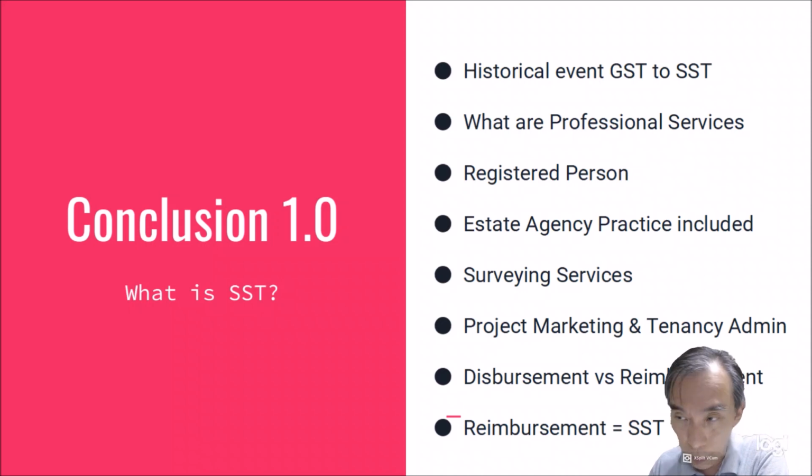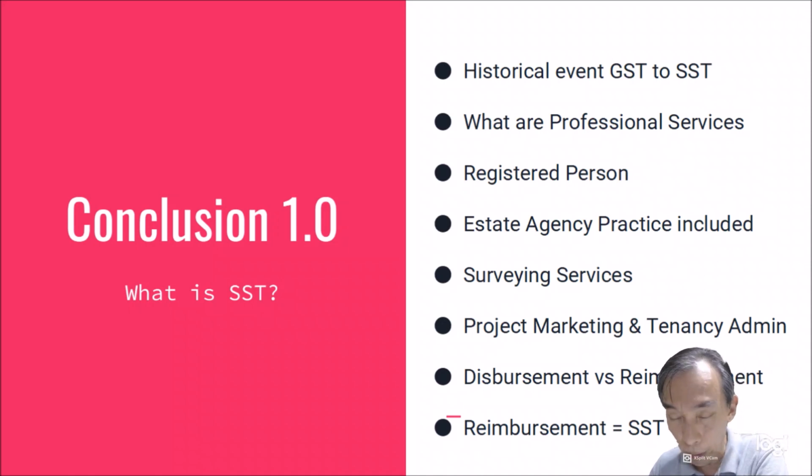And this registered person needs to collect, there is a threshold of 500,000 for a professional service. For restaurants, it's 1.5 million yearly generated sales revenue. So if you collect total commission professional fee service of 500,000, then you need to apply to the customs office for a registered person to start collecting sales and service tax, SST 6%.